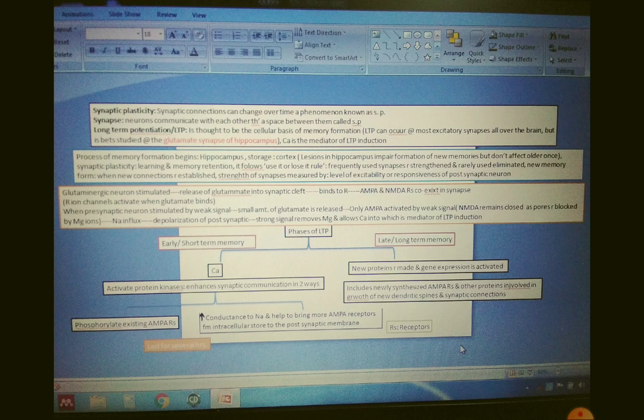Now, what synaptic plasticity does is help in learning and memory retention, and it follows the rule of use it or lose it. It means frequently used synapses are strengthened and rarely used ones are eliminated, so new memories will form when new connections are established, right? The strength of synapses is measured mainly by the level of excitability or responsiveness of the postsynaptic neuron.